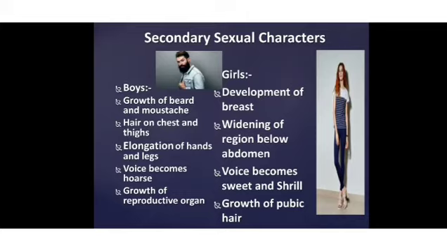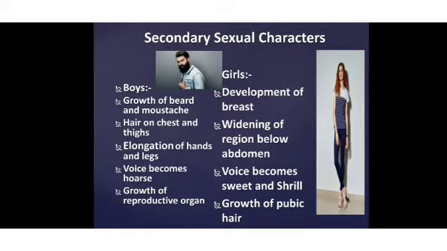Hormones are the chemicals that are produced by some glands. Those glands are called endocrine glands. The secretions of endocrine glands are called hormones, which help in the development of sex organs. The sex organs in females are the ovaries. So ovaries start functioning by producing the egg or ovum, which we also call the female gamete.